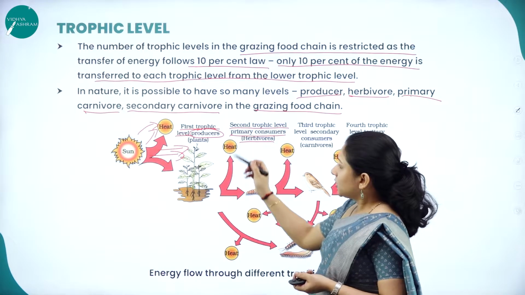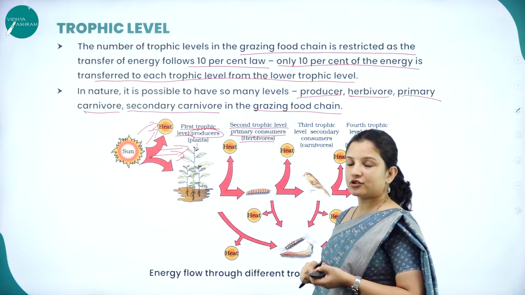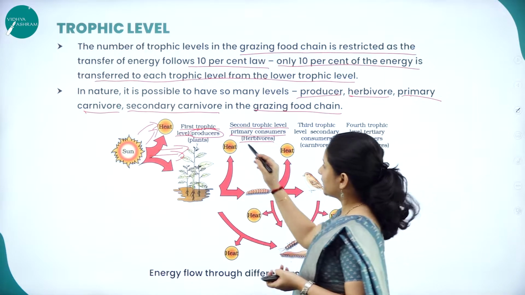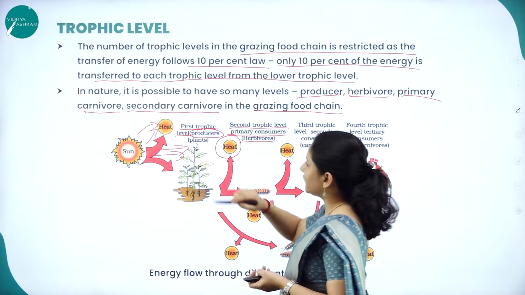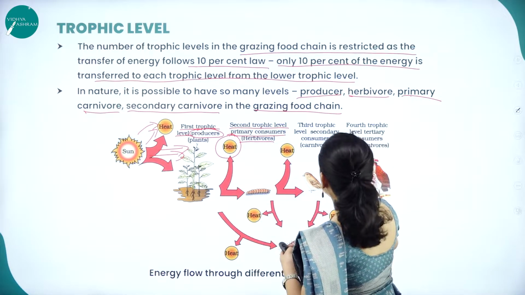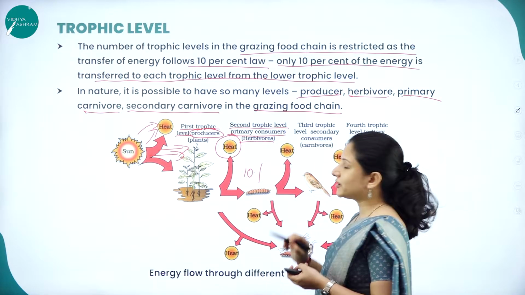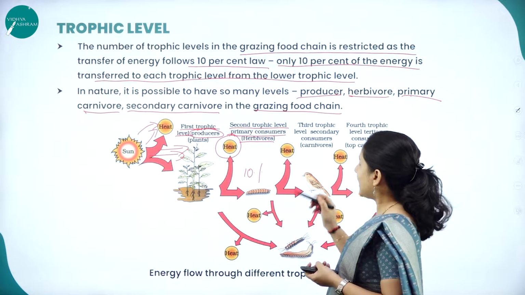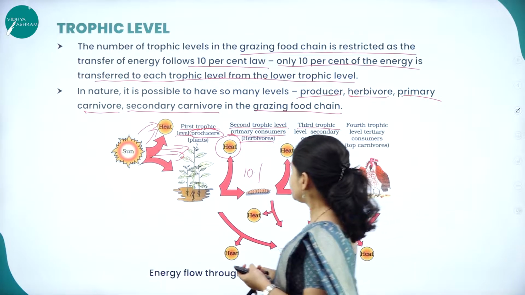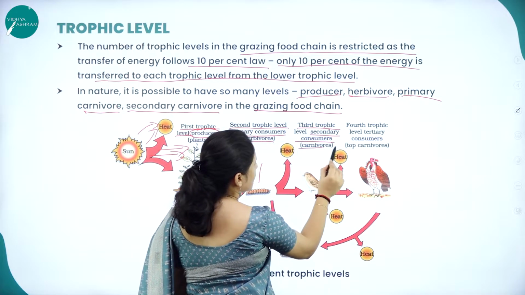So do you think all the energy will flow to the primary consumers? No. Some amount of energy will be lost in the form of heat, and only 10% of energy will be transferred to the next organism. Next, we have the third trophic level, wherein we have the secondary consumers or the secondary carnivore.